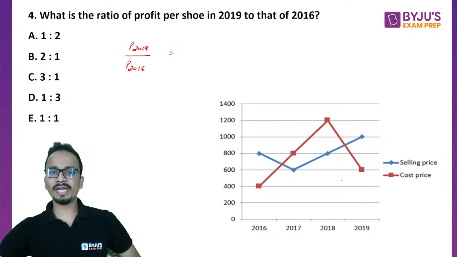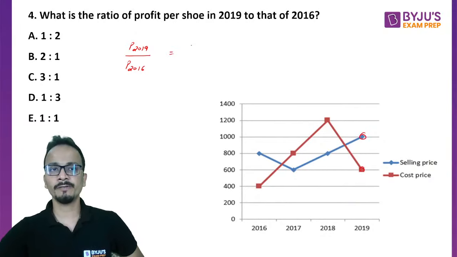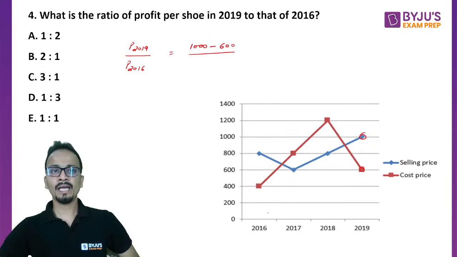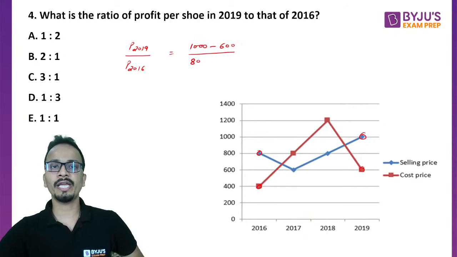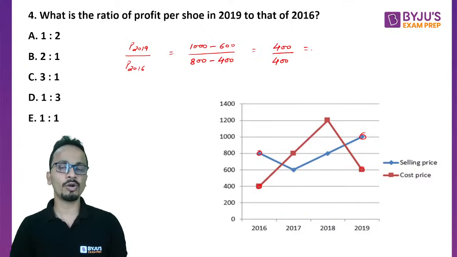Okay. Now for 2019, the selling price is 1000 and cost price is 600. So 1000 minus 600 will be the profit in 2019. In 2016, the selling price is 800 and cost price is 400. So 800 minus 400 will be the profit. So in the numerator, I have 400. In the denominator, I have 400. So in both years, the profit is 400 each.